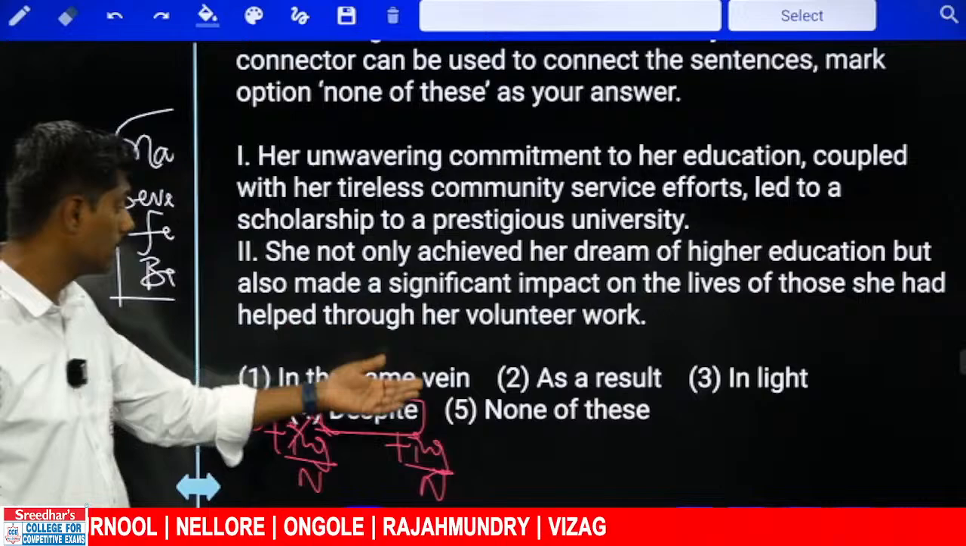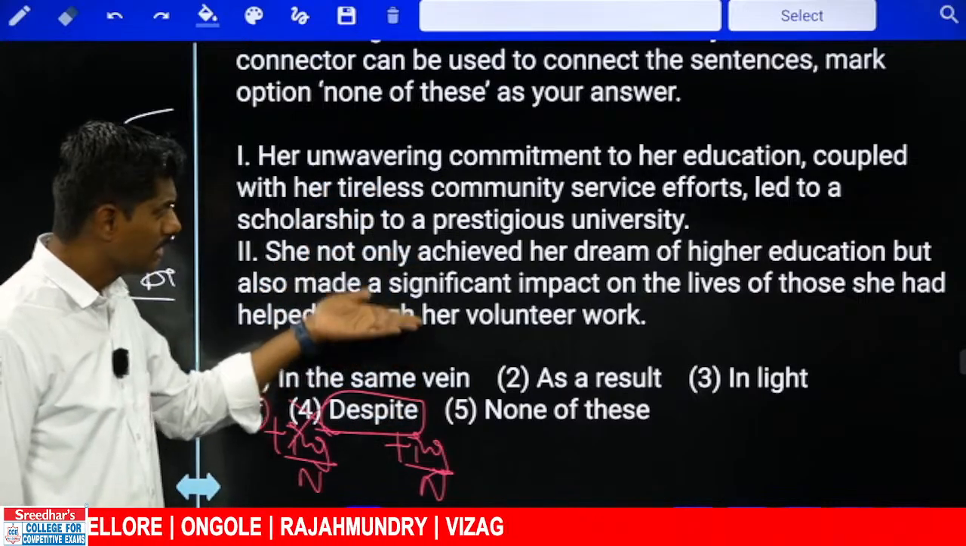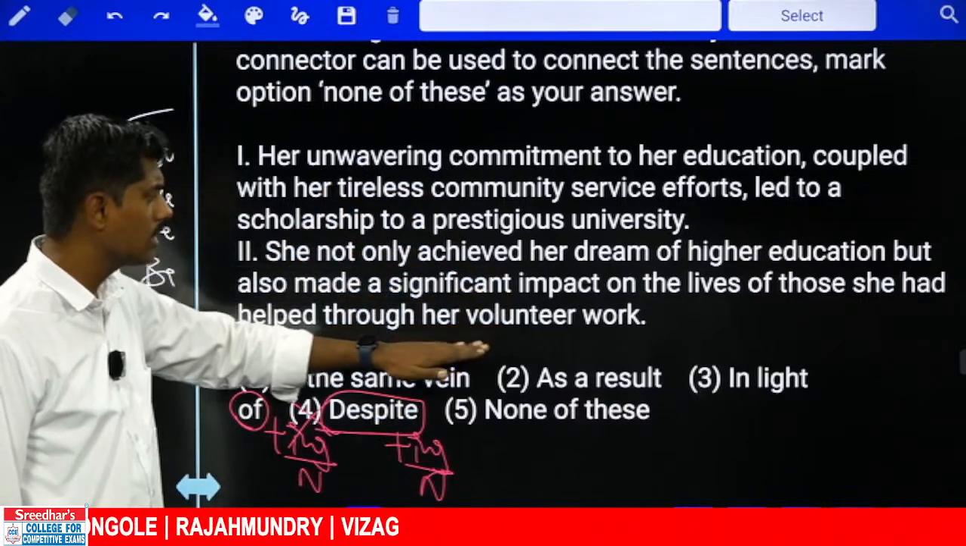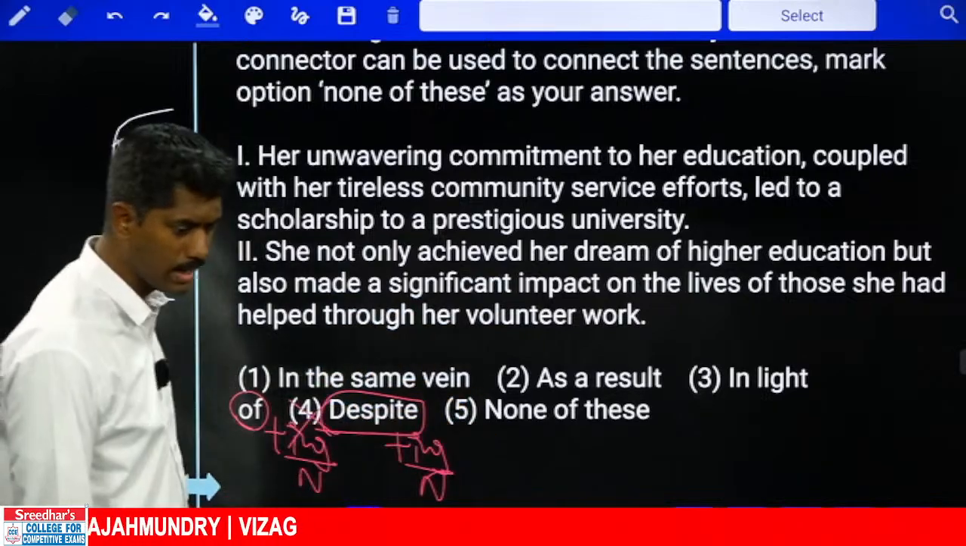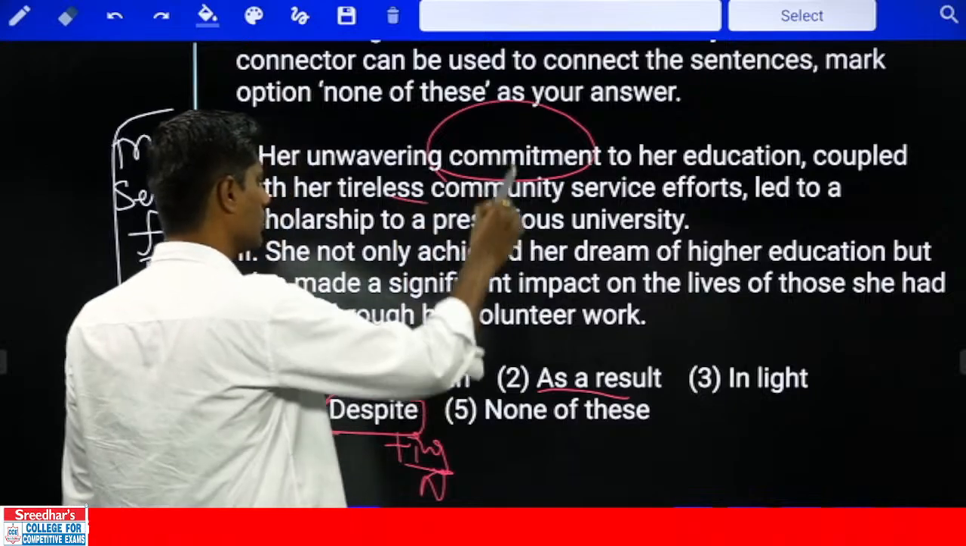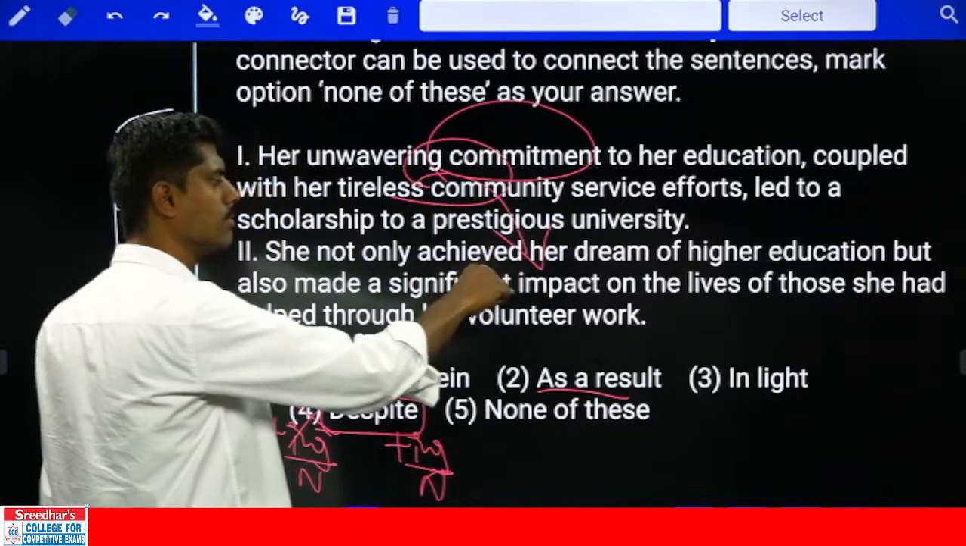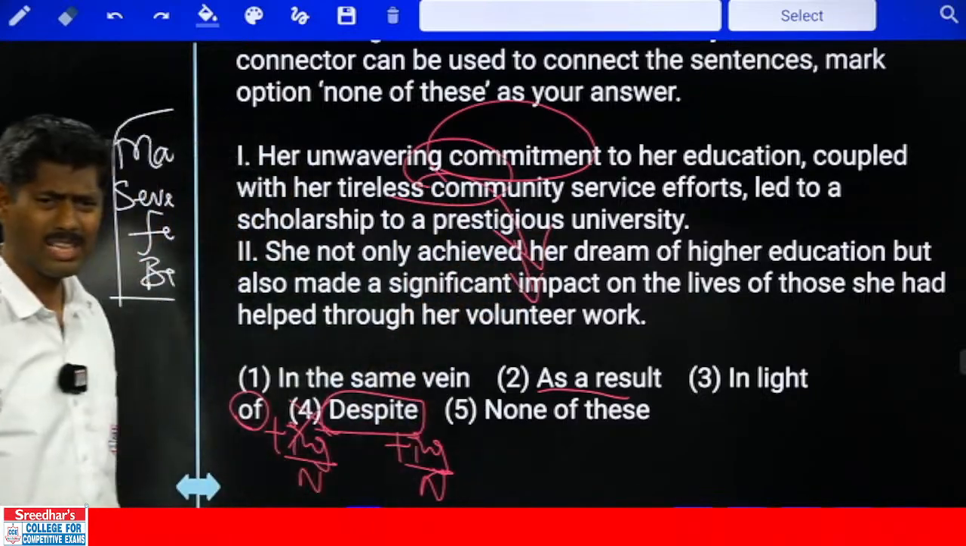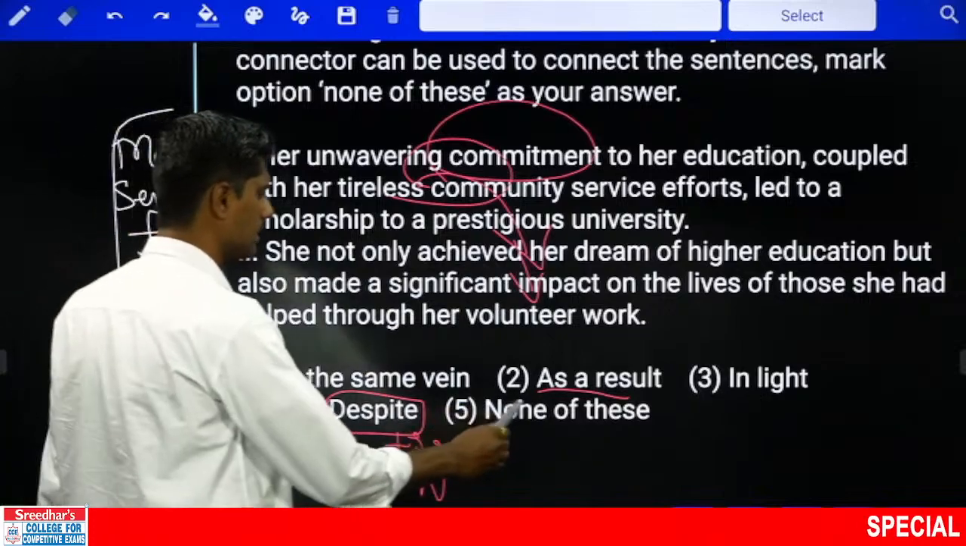Should I take it in the same way? Similarly, she achieved her dream and she made a significant impact. Or as a result, her commitment was good, the service was good. As a result, she achieved her dream and made an impact. Okay. In the light of? No, because of. Answer: second option.